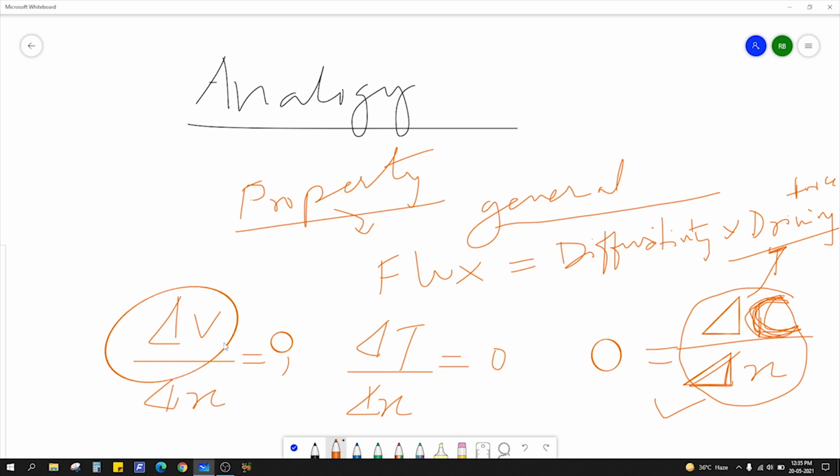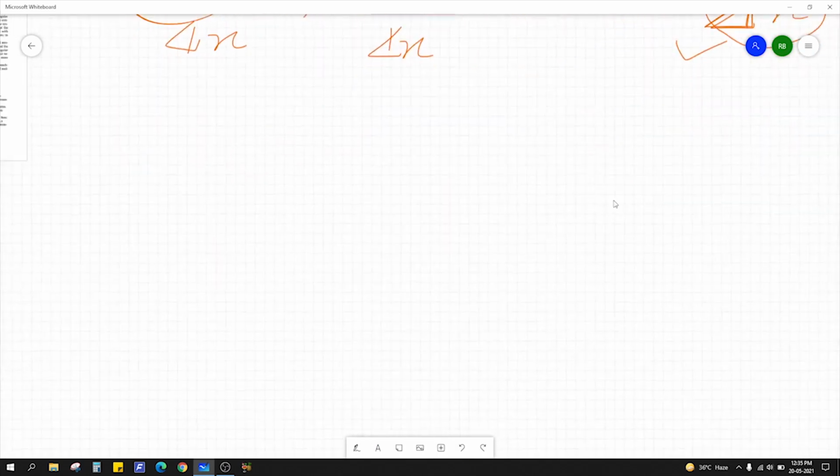If there is no momentum gradient or velocity gradient, there will be no momentum transfer. So all these transfers follow the same general equation: flux is equal to diffusivity and driving force. It will be clearer as we go through another lecture.